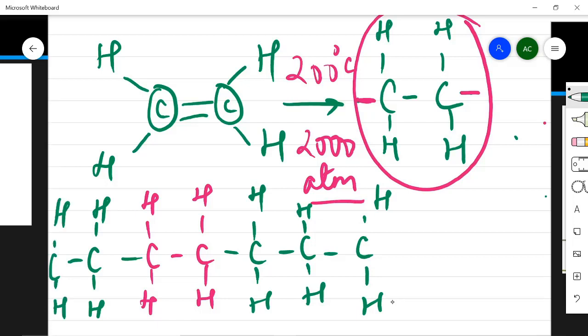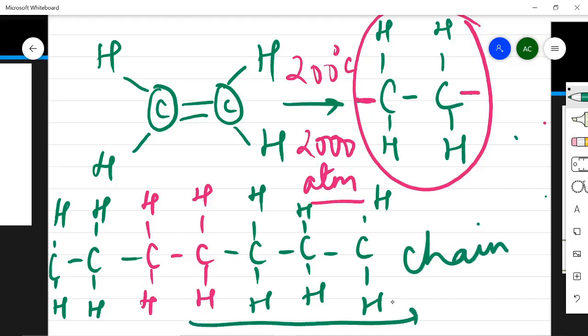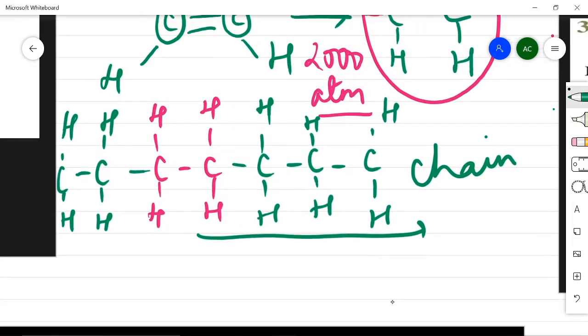So how do we show this? I have told you polymerization is when 2 or more molecules of the same compound associate to form a bigger molecule. Now here, what is happening? As you can see, this structure is repeated and it gets joined together to form a big chain. Now one more thing which you have to understand here is how to write the reaction.